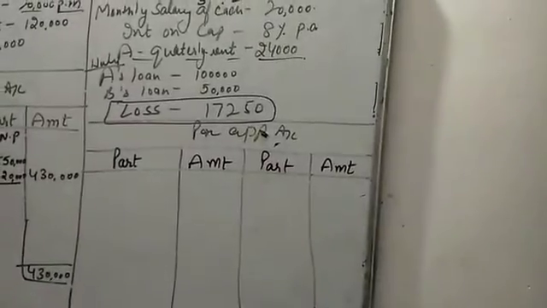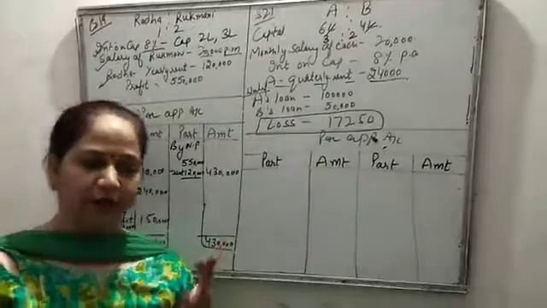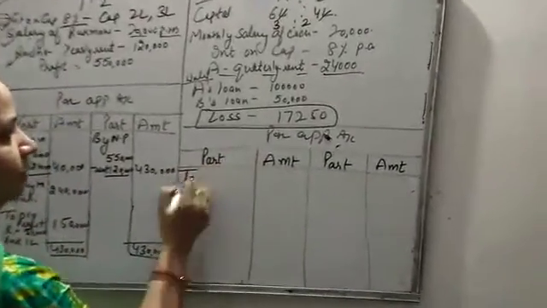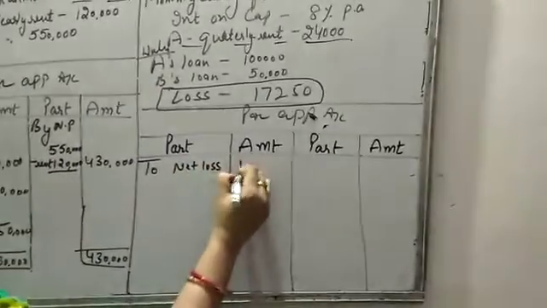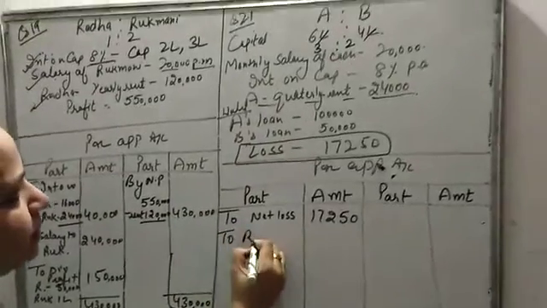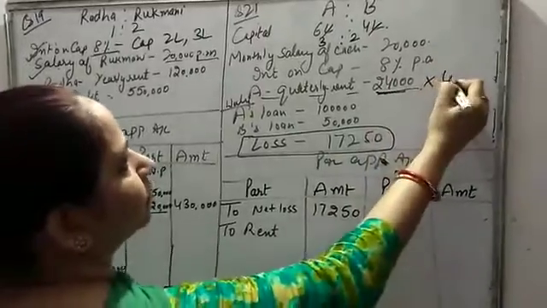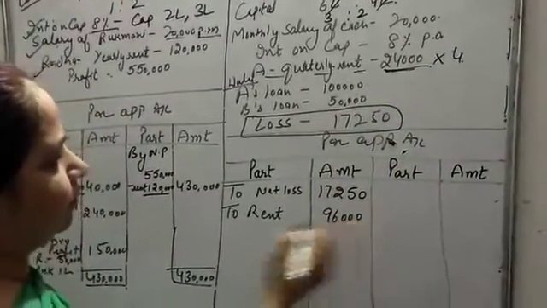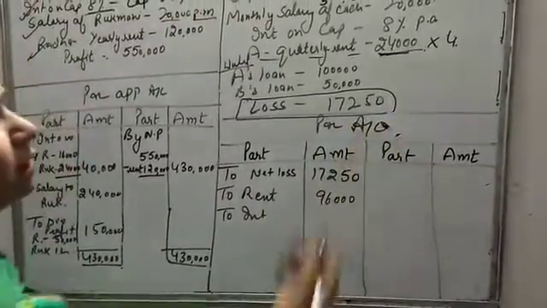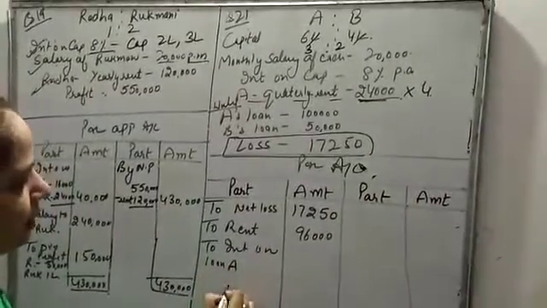I have already told you that even if there is a loss, these adjustments we have to make. Yearly rent bhi dena padega, and as interest on loan, that we have to provide. So we'll start with our question. To net loss, then to rent, quarterly rent यानी 24,000 multiply 4, 96,000. To interest on loan, here I'll make a P&L account because other adjustments are not given. So interest on loan, A and B.